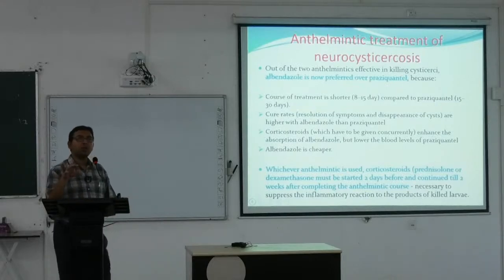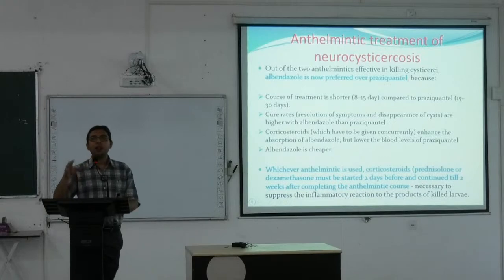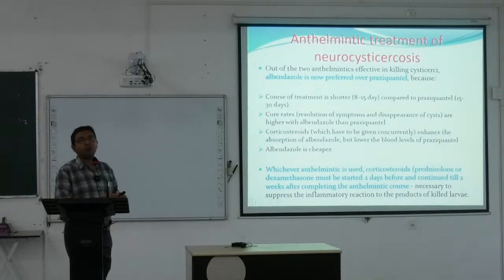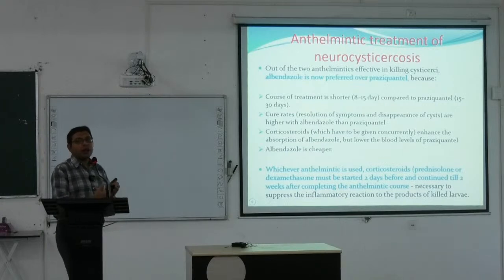So remember, neurocysticercosis is caused by Taenia solium. This Taenia solium infestation can go to different viscera and lead to visceral infections. The most dangerous of these is neurocysticercosis, and it can be treated by two drugs: albendazole and praziquantel.